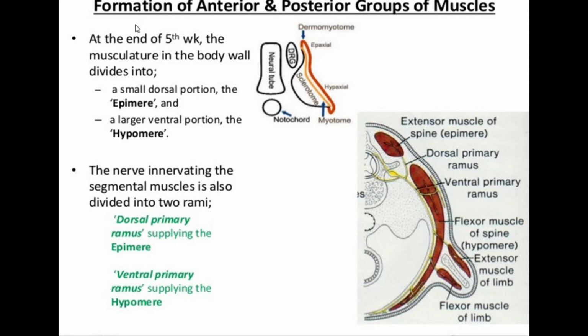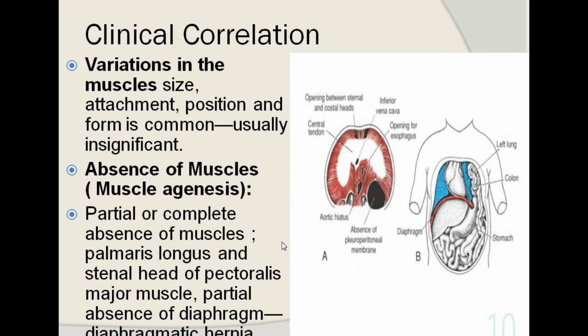Okay, so at the end of the 5th week, the musculature in the body wall divides into small portions, the epimeres and the hypomeres. The nerves innervating the hypomeres and the epimeres are the 2 rami of each spinal segment. The dorsal part, the epimeres, is supplied by the dorsal ramus, and the hypomeres are supplied by the ventral ramus. And the hypomere group differentiates into the extensor and flexor compartments around the developing limb bud.